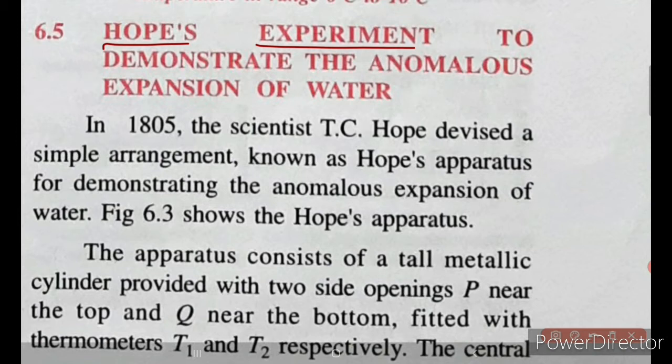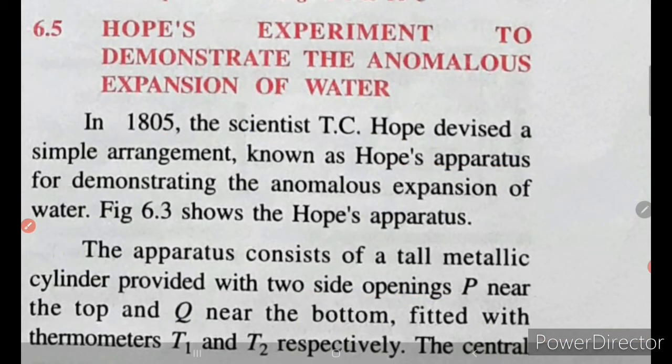So in 1805, okay, the scientist T.C. Hope devised a simple arrangement known as Hope's apparatus for demonstrating the anomalous expansion of water. Figure 6.3 shows the Hope's apparatus. The apparatus consists of a tall metallic cylinder provided with two side openings, P near the top and Q near the bottom, fitted with the thermometers T1 and T2 respectively.